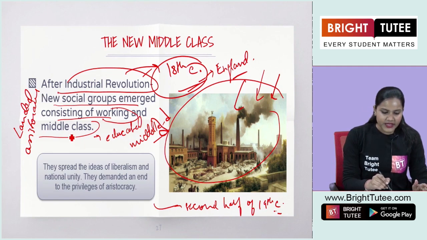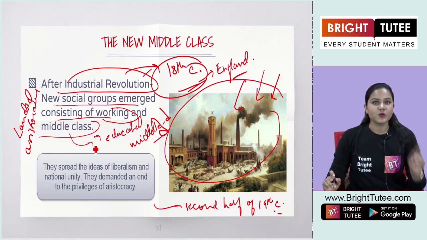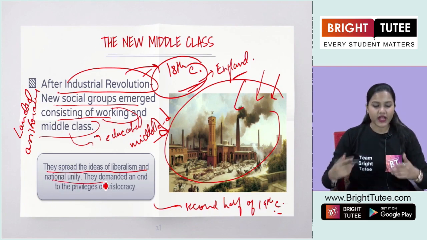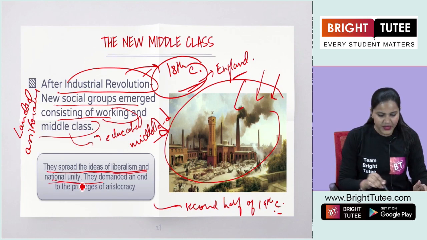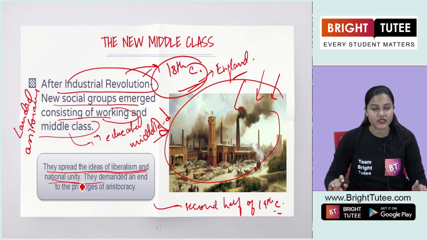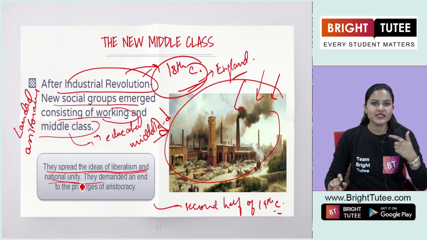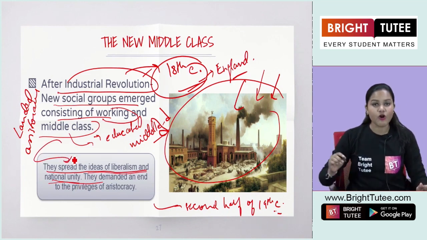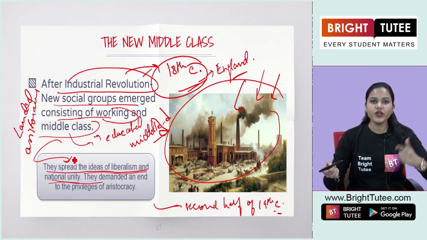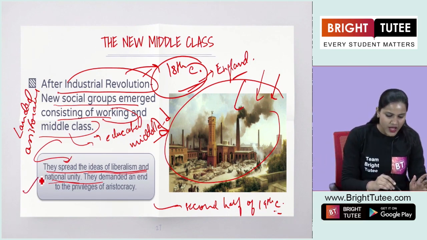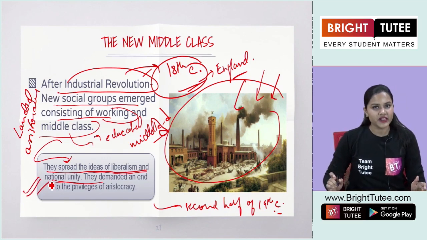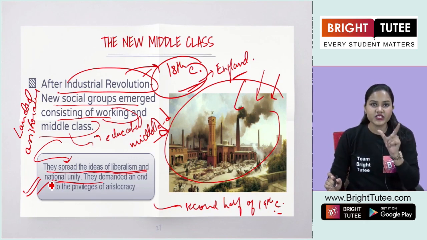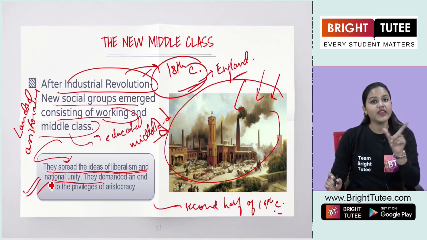So here, the rise of this educated middle class, what does it show? It tells us about the spread of the ideas of liberalism and national unity. Yes, students. While the educated middle class started coming up in different parts of Europe, they started spreading this idea of liberalism, about which we are going to study next. And they also emphasized national unity, which was not done earlier. It led to the rise of the nation state, the concept of nationalism and the nation state.